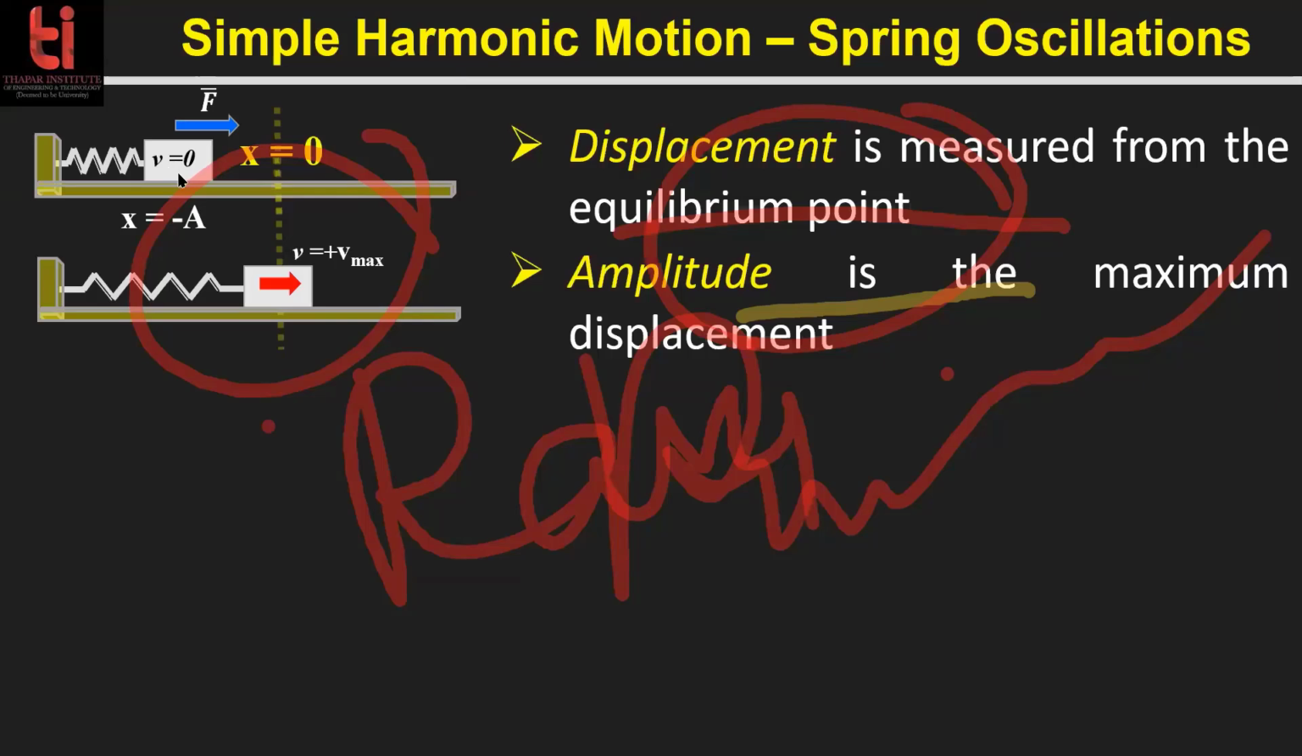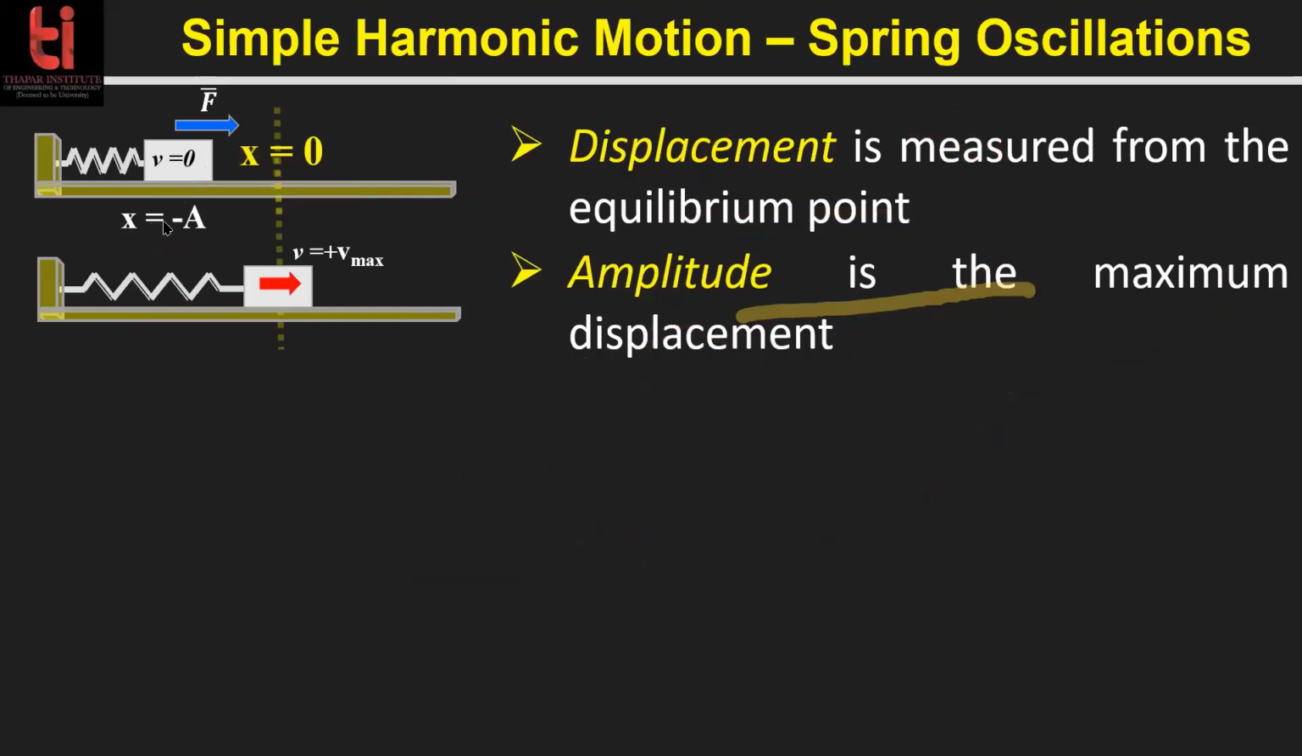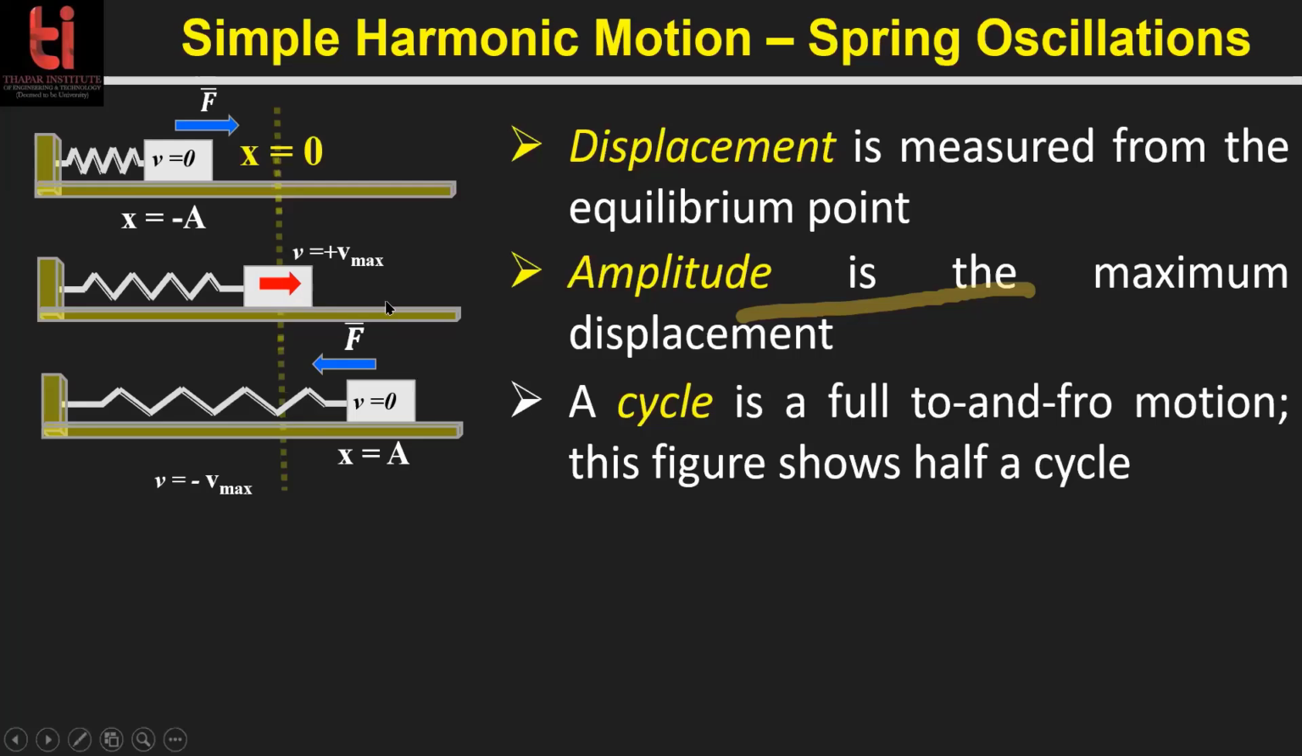What have we done? We have compressed this spring and left the mass at the x equal to minus a position. So this is the amplitude. Then this mass starts moving. It comes to the equilibrium position and gains the maximum velocity. Velocity was 0 at this position. As it comes here, its velocity is increasing and the maximum velocity is at x equal to 0. So this is V maximum. Again, it comes to x equal to a, the same distance from which we left it.